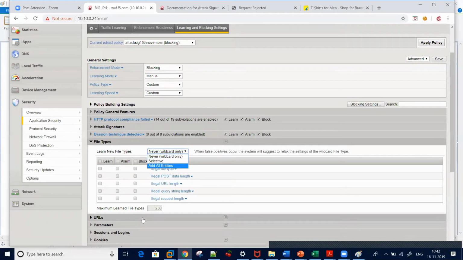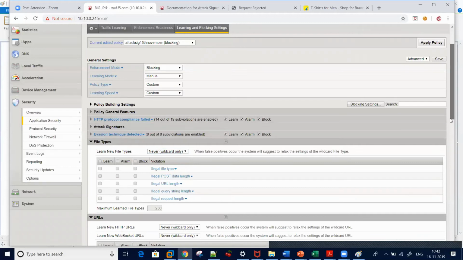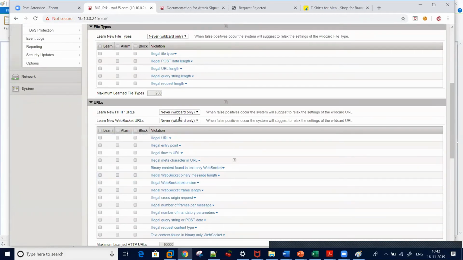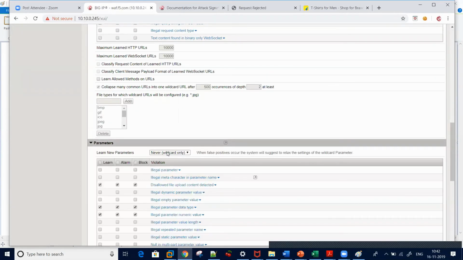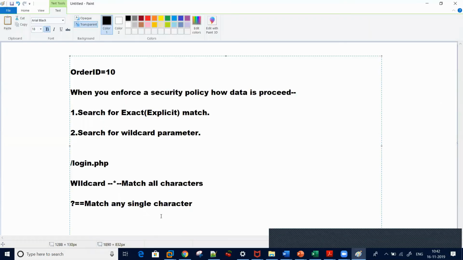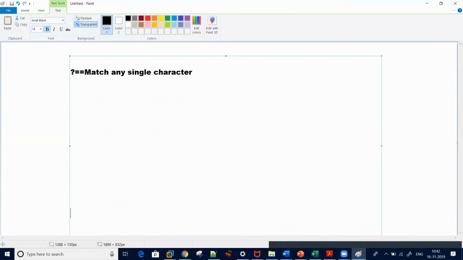If you go to file type, URL, it's giving me these three options and parameters. Right now you can see the learning scheme is never, never, never. So what does it mean? Now we will be discussing learning schemes.